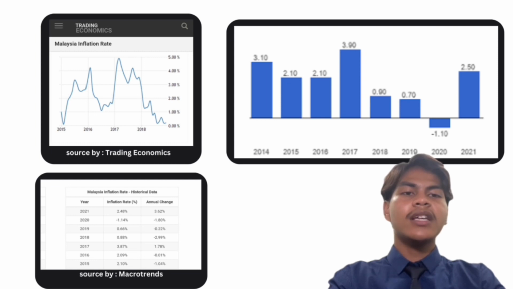This was primarily attributed to lower fuel prices and the stabilizing effect of the SST, which replaced the GST. Despite the low inflation, economic growth slightly decelerated compared to the previous year. Overall, the trend of inflation in Malaysia from 2015 to 2019 showed some fluctuations, with inflationary pressure influenced by factors such as changes in fuel prices, tax reforms, and global economic conditions.